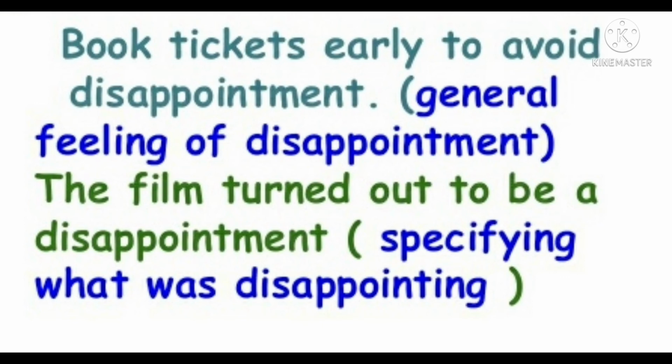Let us see what's the third rule. I'll give you 2 examples. Book tickets early to avoid disappointment. So in this sentence, disappointment stands for a general feeling. When we consider the second sentence, the film turned out to be a disappointment, it is specifying what was disappointing. It means that depending on usage, we can change a noun as countable or as uncountable.